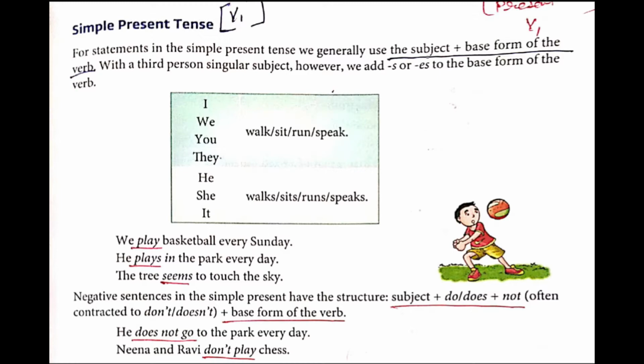What is the base form? V1, that is present tense. In the bracket you can write present tense and V1 also. With a third person singular subject, however, we add s or es to the base form of the verb. Given over here, I shall read now.